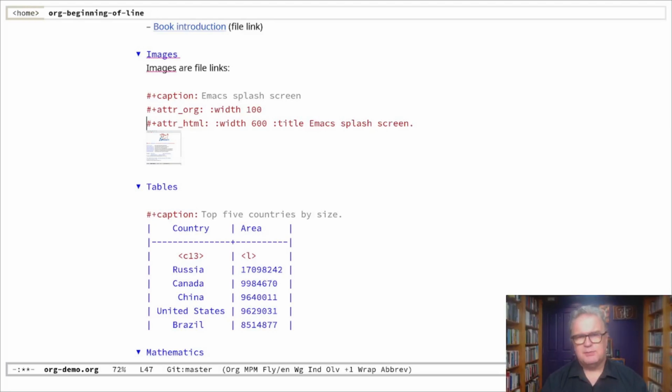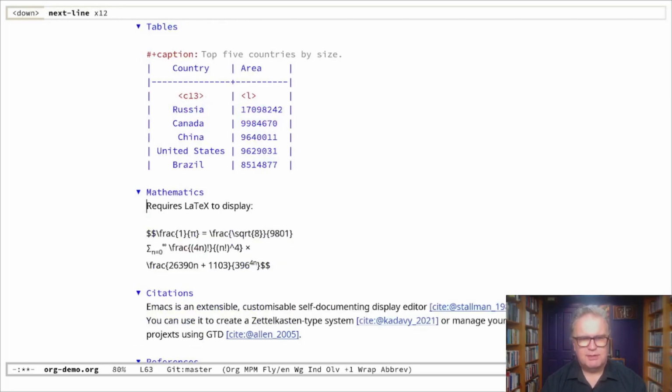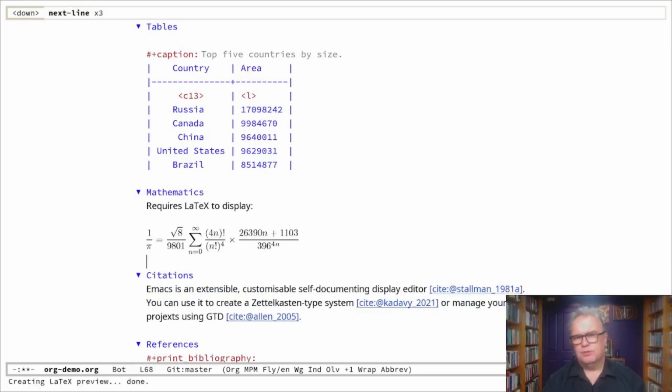So the beauty here is that we then can export the same file and have all different types of attributes, whether you export it to HTML or PDF, etc. Org mode can also do tables and captions and so on. Mathematics, you'll need LaTeX installed for this, but org mode can also preview mathematics. And here's one of Ramanujan's beautiful formulas for pi.